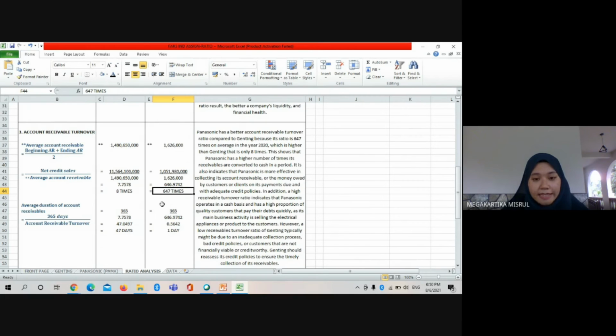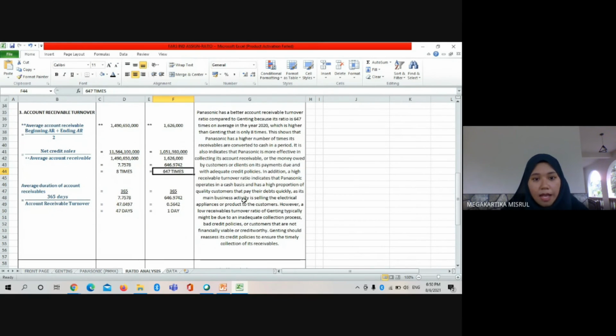This also indicates that Panasonic is more effective in collecting its account receivable, or the money owed by customers or clients on its payments due, and with adequate credit policies. In addition, a high receivable turnover ratio indicates that Panasonic operates on a cash basis and has a high proportion of quality customers that pay their debts quickly.